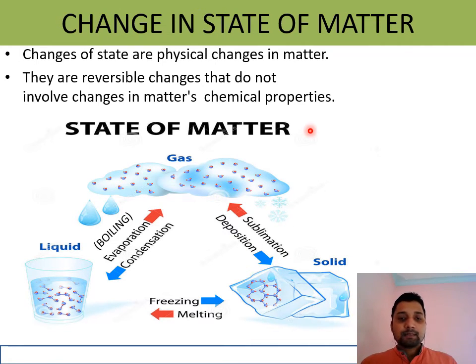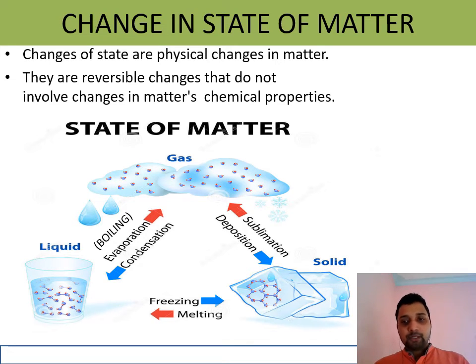In the six processes, fixed temperature is where you can change one state to another. Solid to liquid, the process is melting, fixed temperature melting point. Liquid to solid, process freezing, fixed temperature at which liquid changes to solid is called freezing point. Liquid to gas, process boiling, evaporation is also a factor, but the fixed temperature at which liquid changes to gas is called boiling point. Gas to liquid, the fixed temperature at which gas changes to liquid is called condensation point.